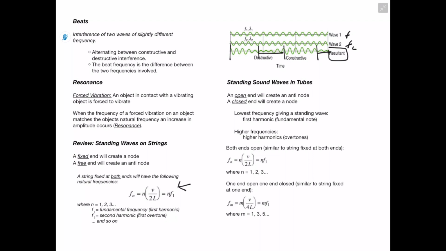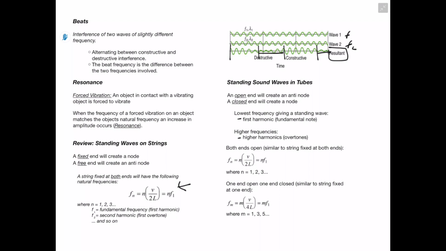When we have an open end, this is going to create an antinode, like a free end on a string. And when we have a closed end, it'll create a node, like a fixed end on a string. Our lowest frequency that gives us a standing wave is known as our first harmonic, and higher frequencies after that will be our higher harmonics.